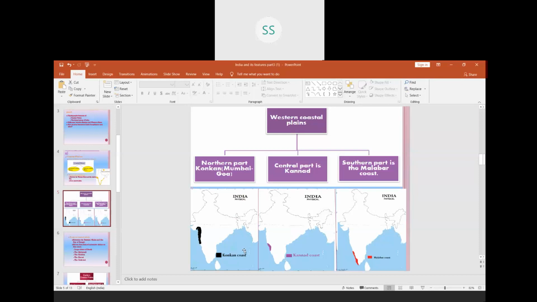So I am repeating, the western coastal plains are called by different names. In Mumbai and Goa, it is called as Konkan Coast. In central part, that is below Mumbai and Goa, we have Karnataka. There it is called as Kannad Coast, and extreme south in Kerala, it is called as Malabar Coast.